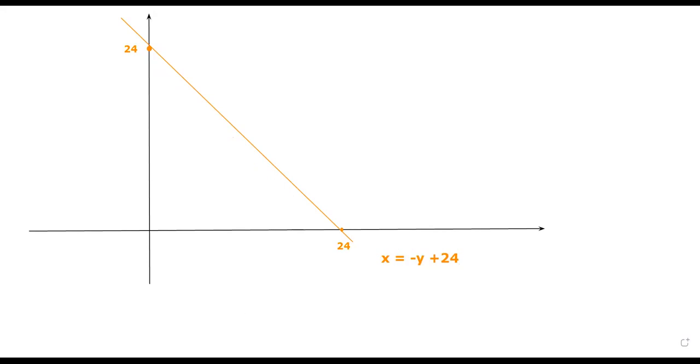Now, how about the next one? The next curve is 7y minus 2x minus 6 equals 0. So in case y is equal to 0, 2x plus 6 is equal to 0, and hence x is equal to -3. So we know that the x-intercept of it is -3. So our -3 will be somewhere here.